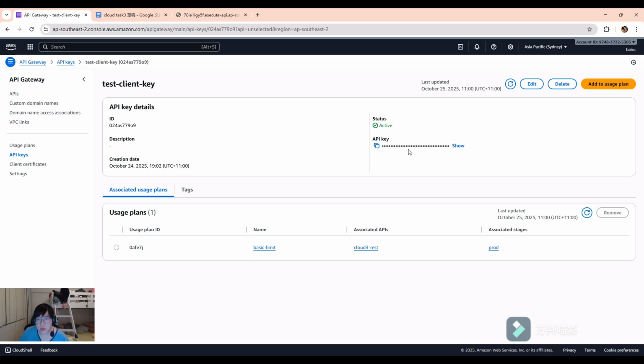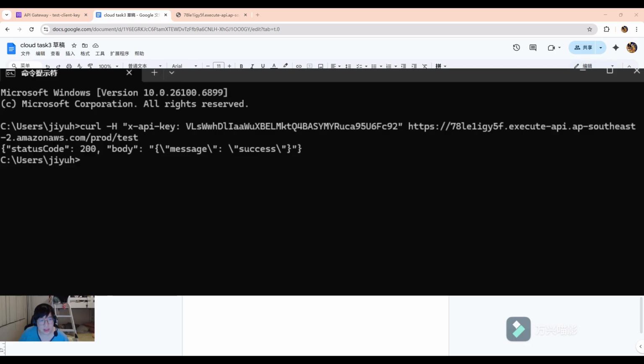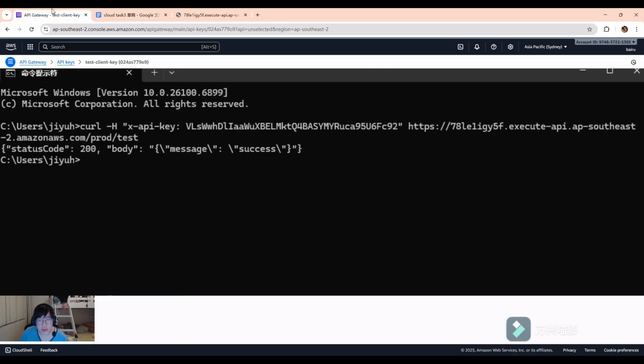We need to go into API key and find our API key and show and copy it. We need to copy the API key and the link, and paste them into our CMD. Then we can access successfully. Yeah, it's showing successful.